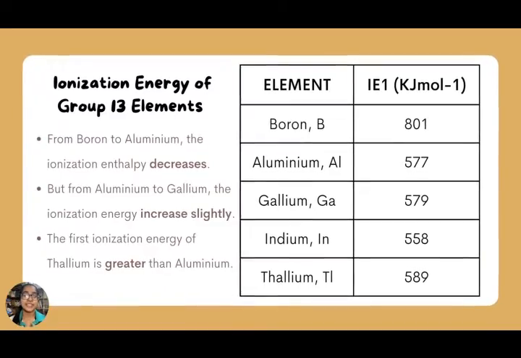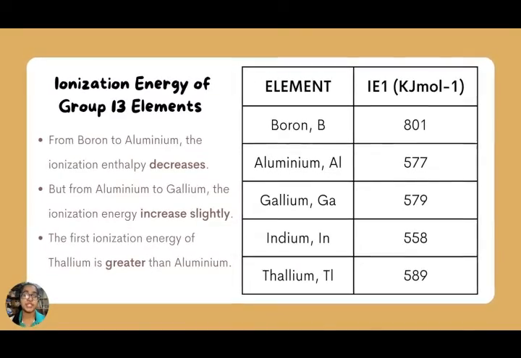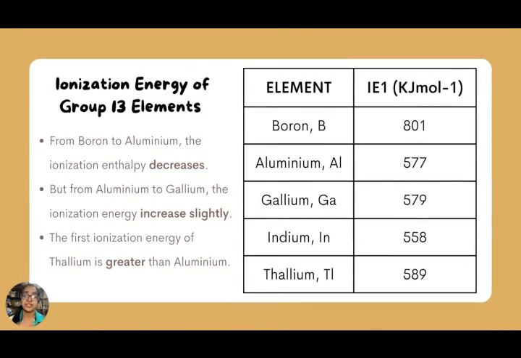Then, the ionization enthalpy is defined as the change in the enthalpy which is associated with the removal of the first electron from the isolated gaseous atom present in the ground state. So, it requires energy to remove the electron from the isolated gaseous atom.